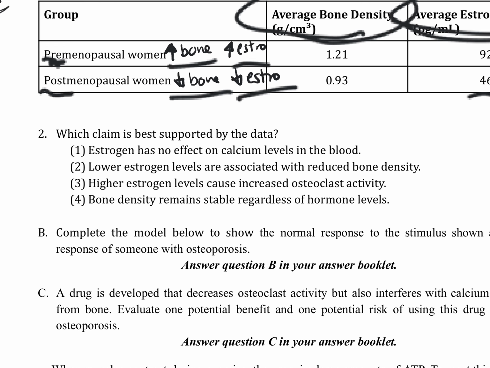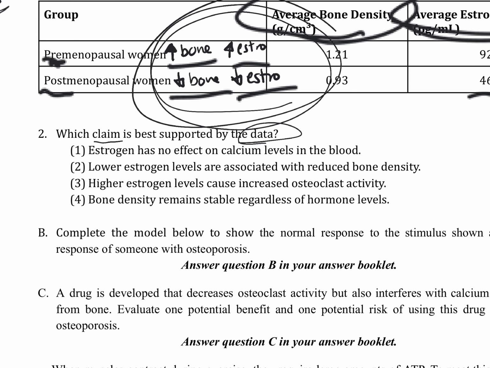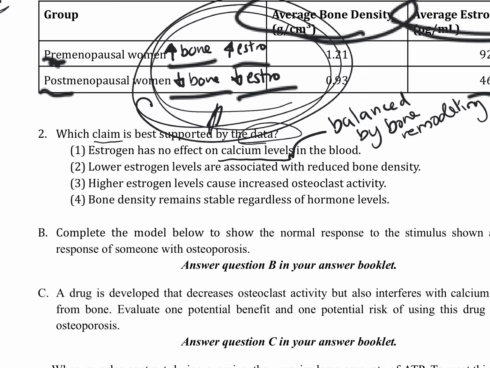All right, so our first question, which claim is best supported by the data? We just summarized the data up here, so we're just looking for a claim that matches what we just said here. So 1, estrogen has no effect on calcium levels in the blood. Okay, we know that calcium levels are also balanced by the same hormones that balance the bone density.